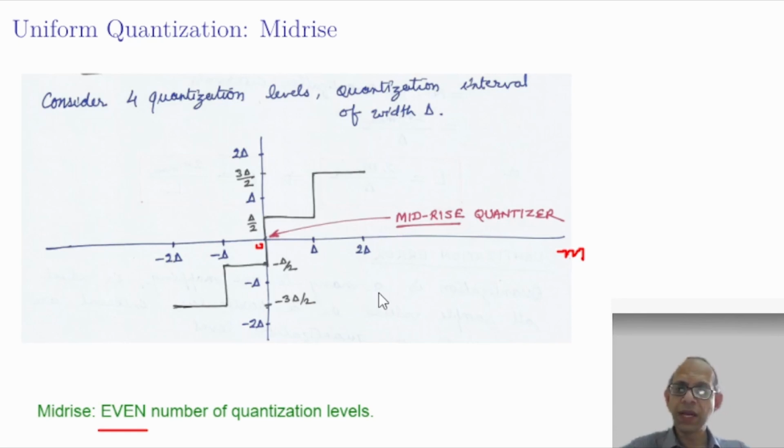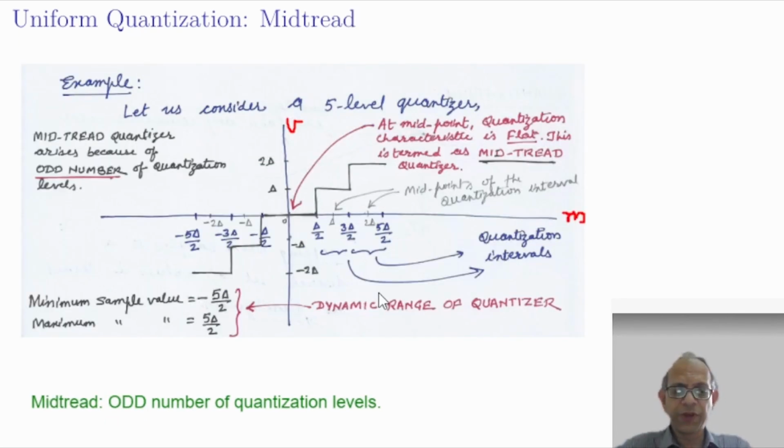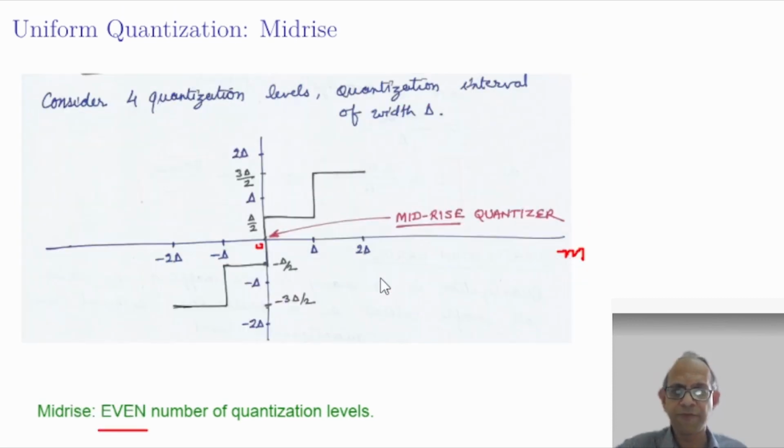Now there is a definite relationship between the dynamic range of the quantizer and the number of quantization levels. You can see another thing here: whether you take this example of the mid-tread quantizer or that of the mid-rise quantizer, the length of the quantization interval is the same, which is delta. Minus 2 delta to minus delta, the length is delta; minus delta to 0, the length is delta, and so on. Or otherwise you see the difference between two successive quantization levels, delta by 2 and minus delta by 2, the height is delta.